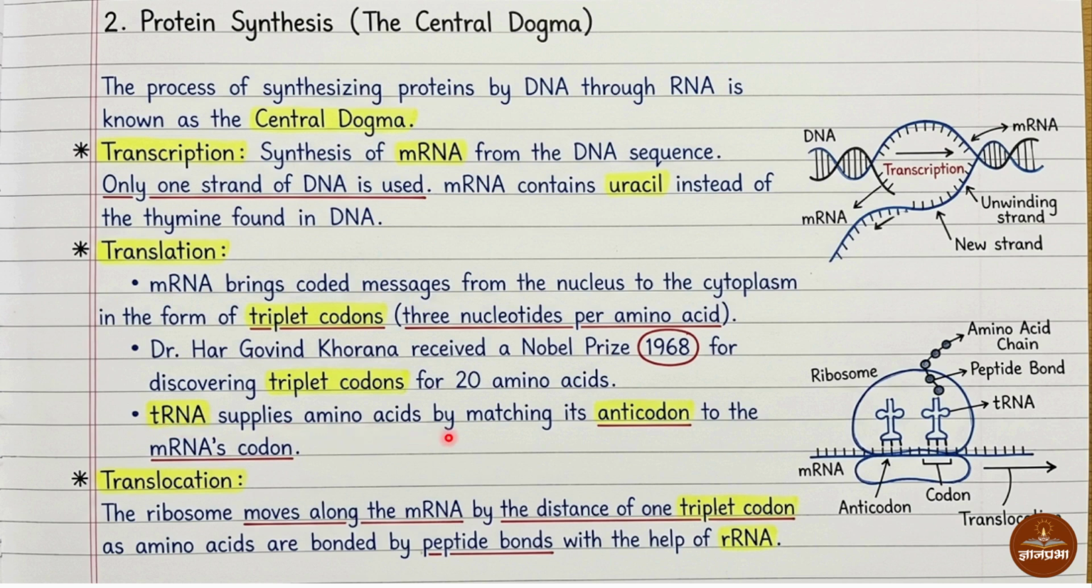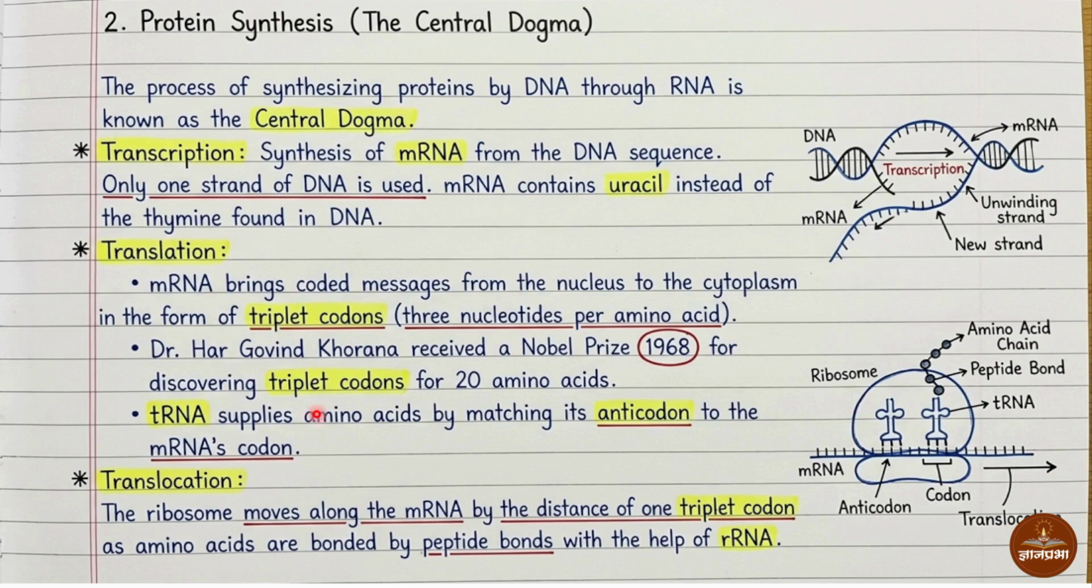tRNA supplies amino acid by matching its anticodon to the mRNA. Means, what is the function of a tRNA? It supplies amino acid. Okay, now here protein synthesis occurs in a translation process. In transcription, mRNA formation occurs.